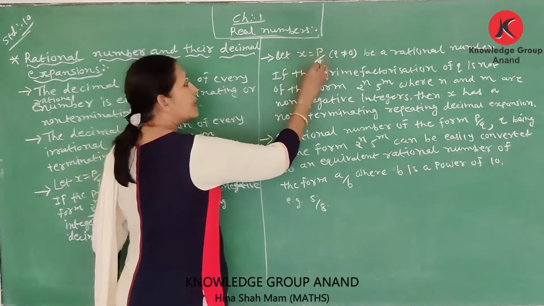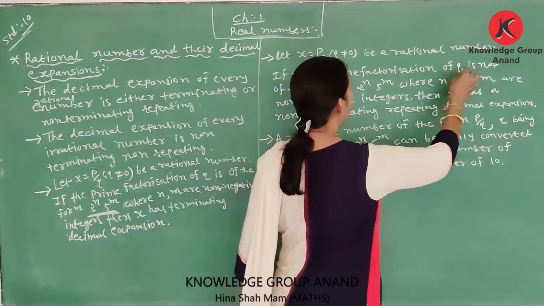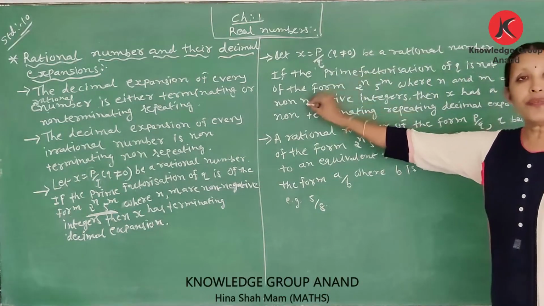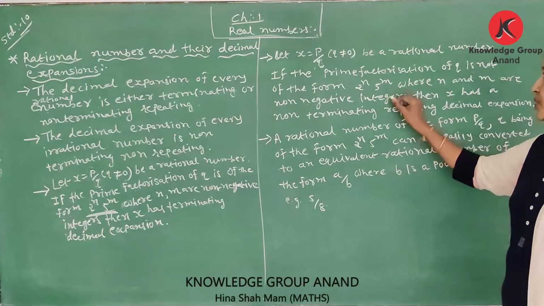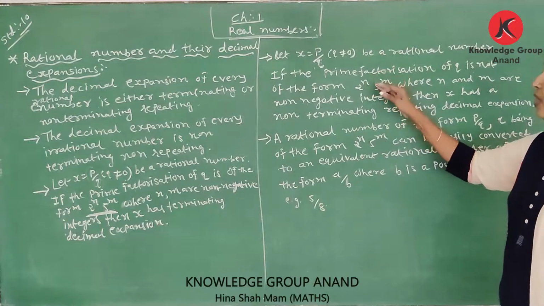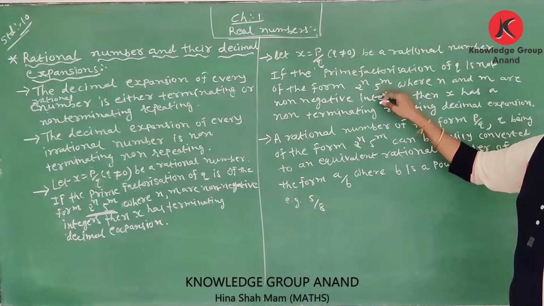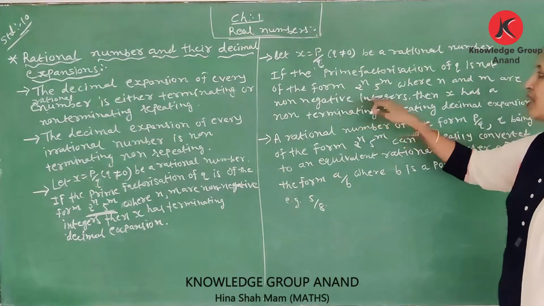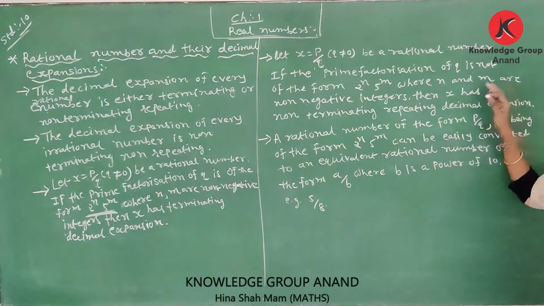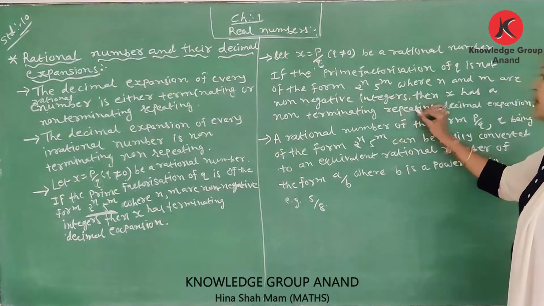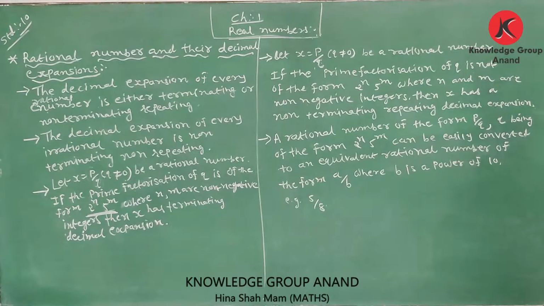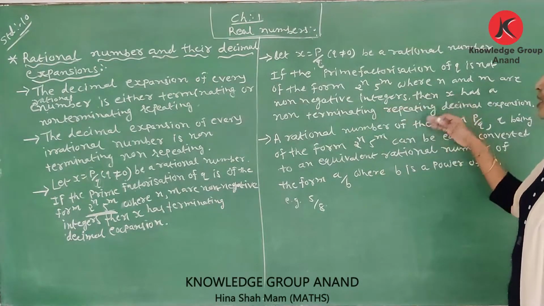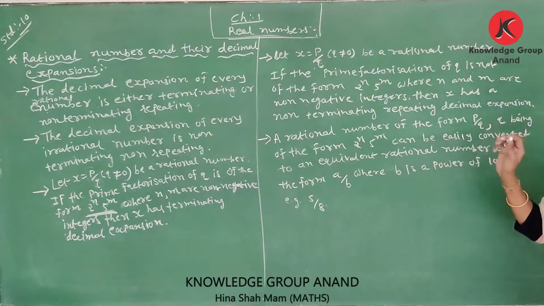If the prime factorization of q is not of the form 2 raised to n, 5 raised to m, that is, it has prime factors other than 2 and 5, where n and m are non-negative integers, then x has a non-terminating repeating decimal expansion. Here terminating decimal expansion, here non-terminating becomes repeating decimal expansion.